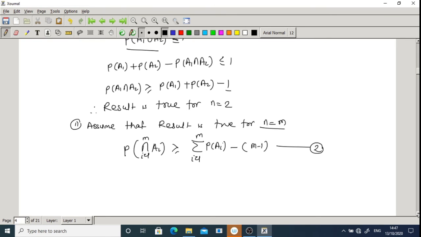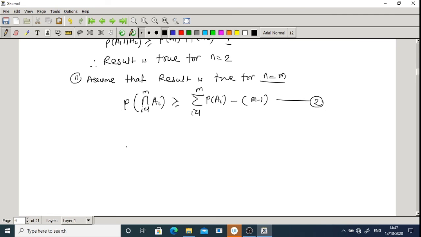And after that, the third step is to prove the result for n is equal to m plus 1. So what is your LHS here?